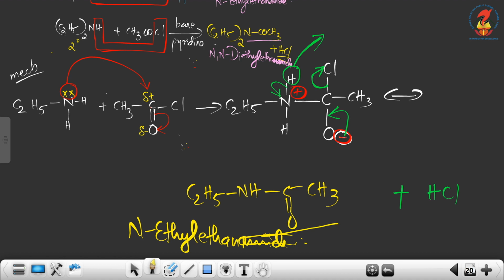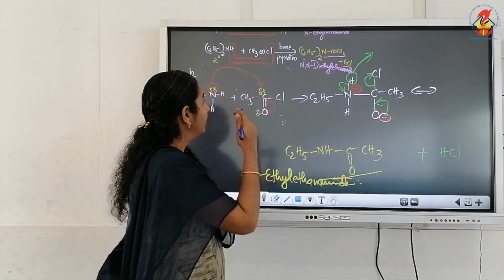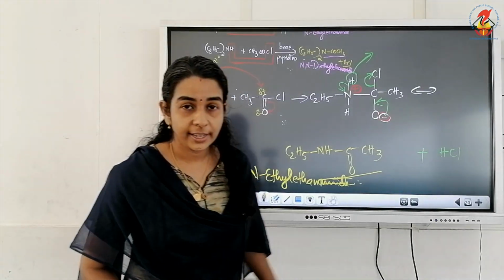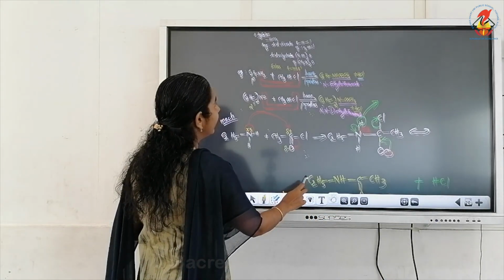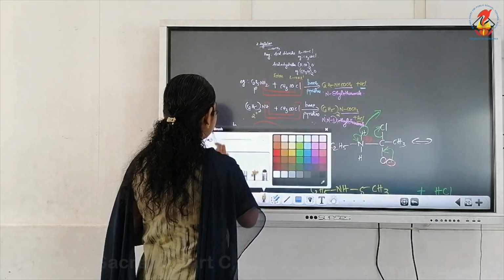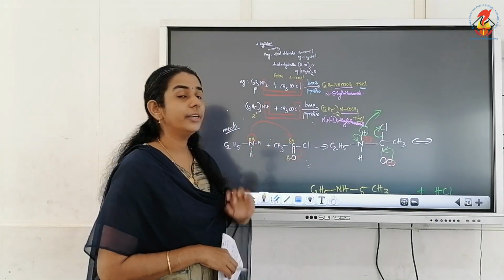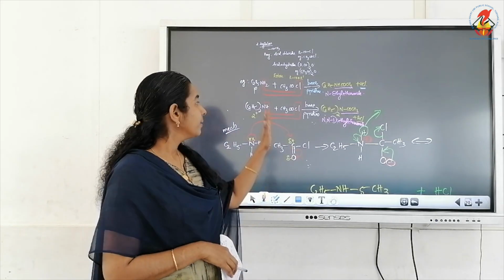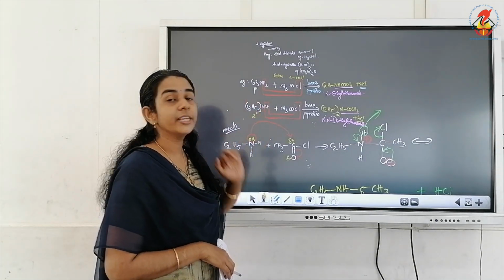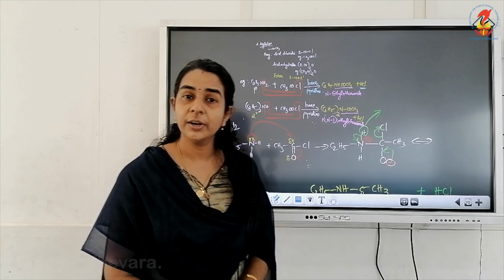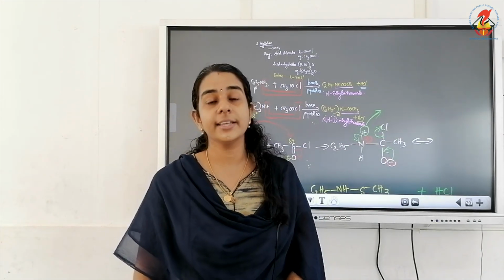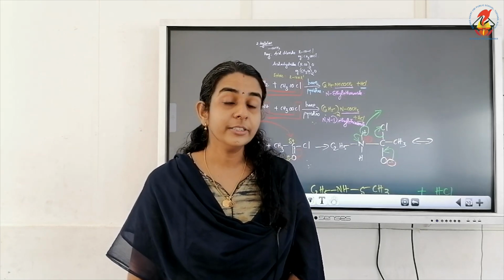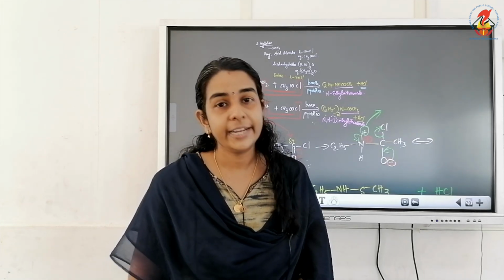So this is the mechanism of acylation reaction. So remember how amines are undergoing acylation reaction; from the examples, it is clear. So note down the mechanism. And see from the examples it is clear that amines are undergoing acylation reaction by replacing hydrogen atom from nitrogen. So note down the very important question: why tertiary amines are not undergoing acylation reaction? Reason is due to the absence of hydrogen on nitrogen. Very simple.